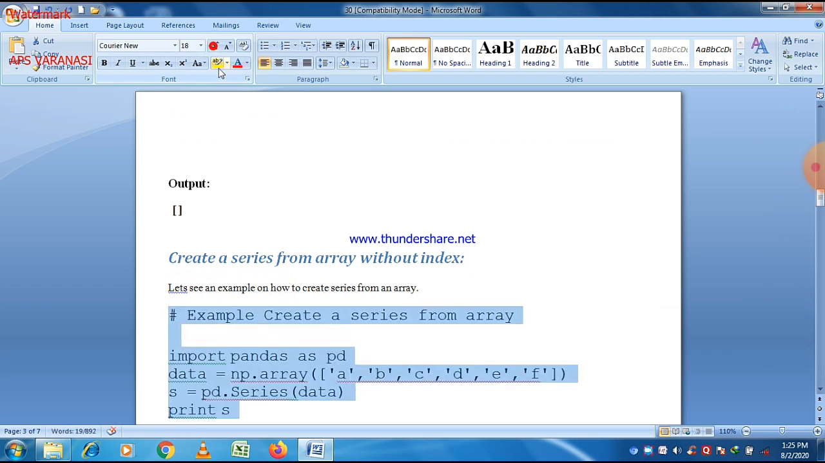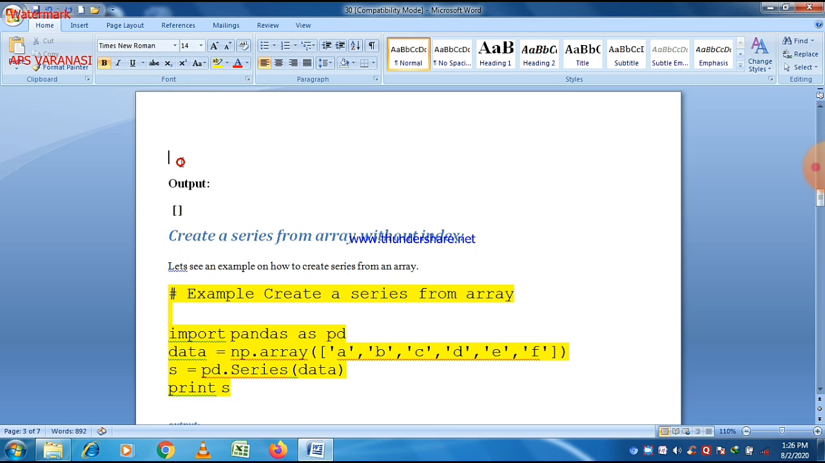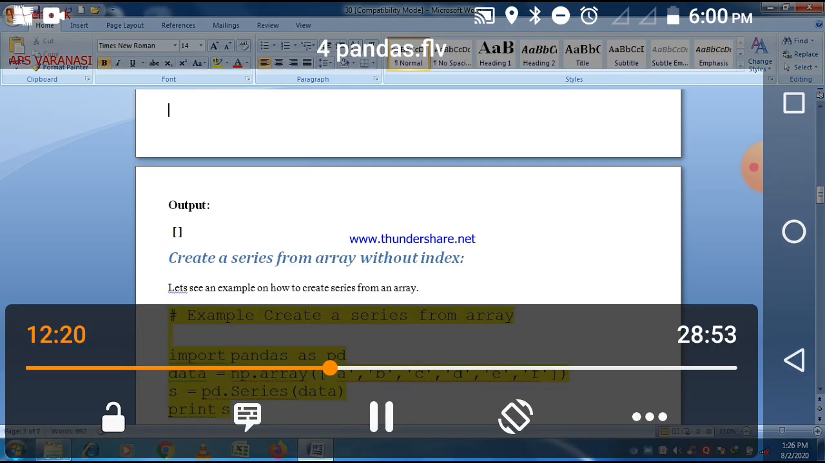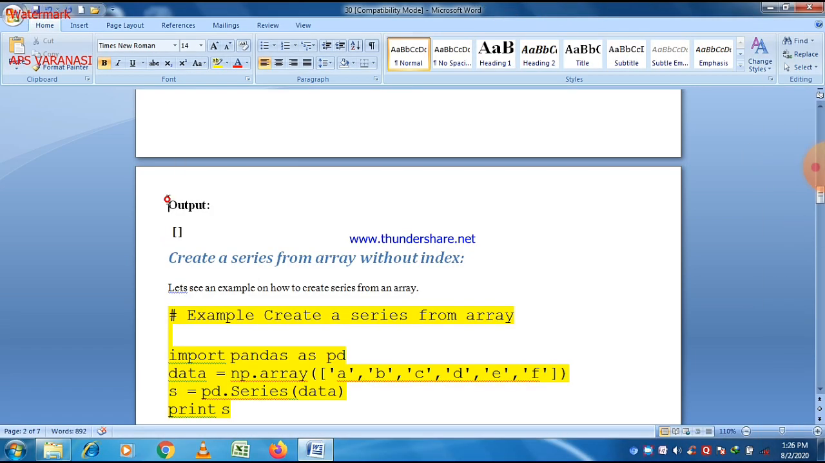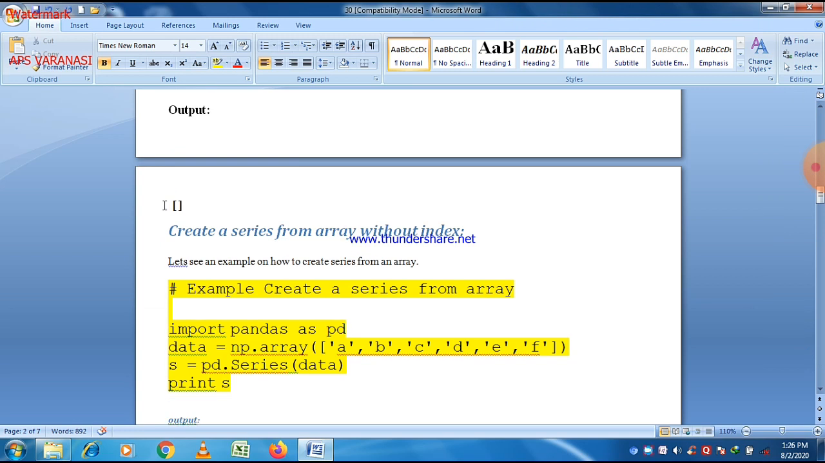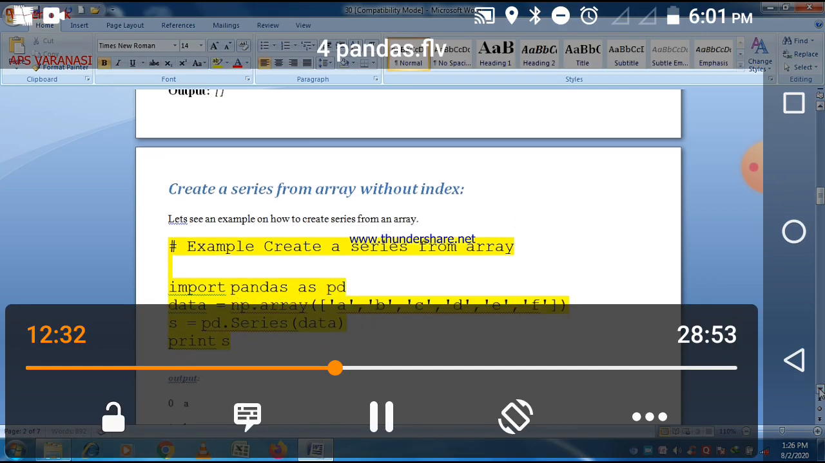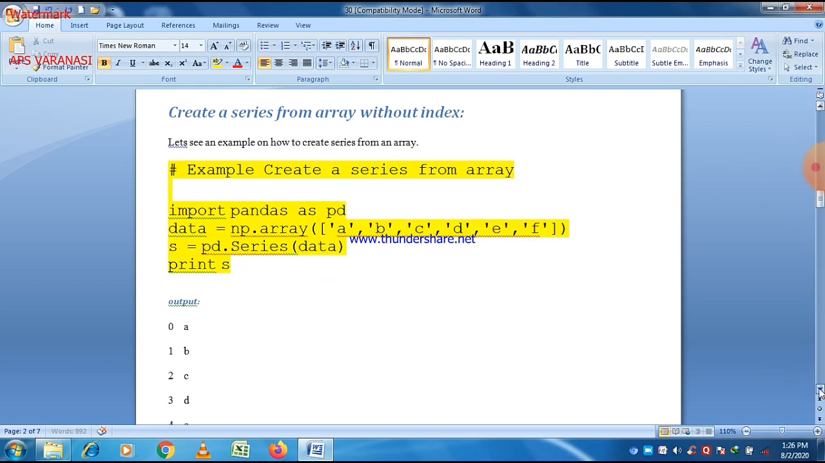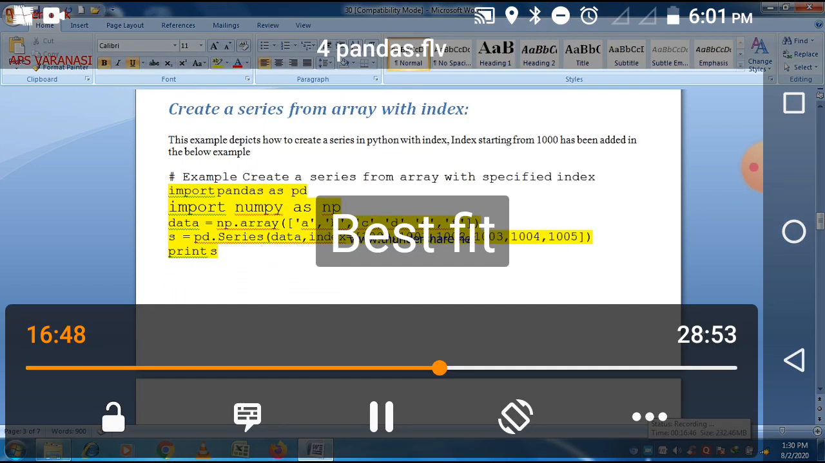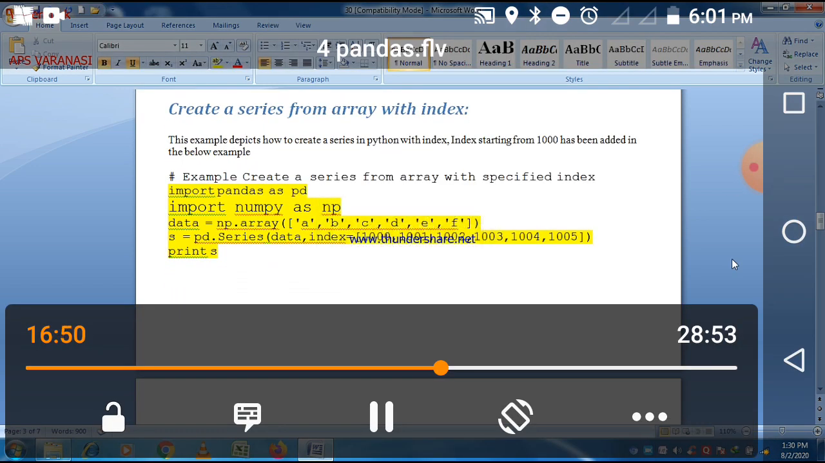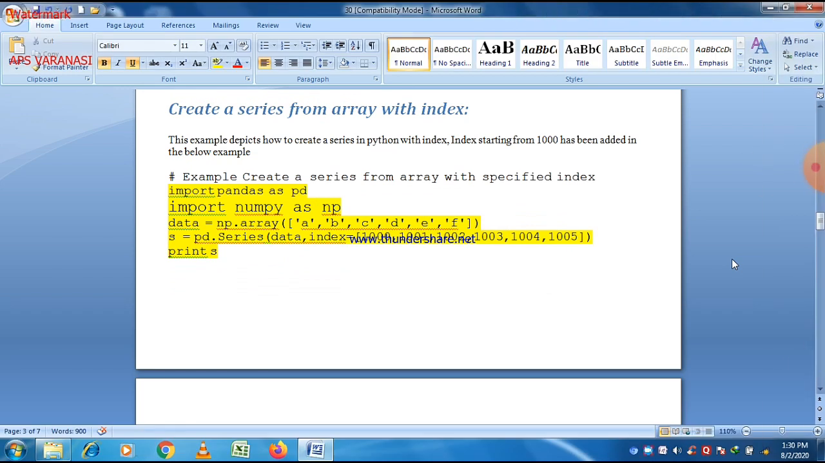As you know, that is the empty series, so the output is the empty series printed. Now the second program relates to creating a series from an array without index. So if you want to print an array without index, it is also possible. And basically we can create a series using a list, using a tuple, or using a dictionary, or using an array also.